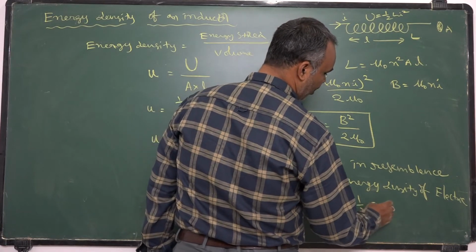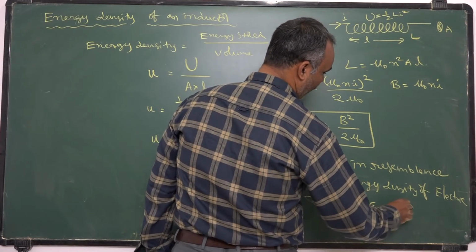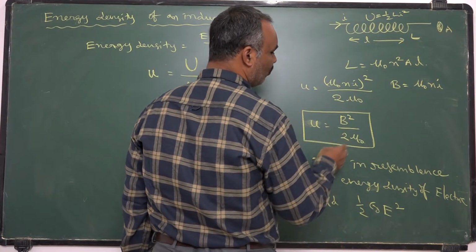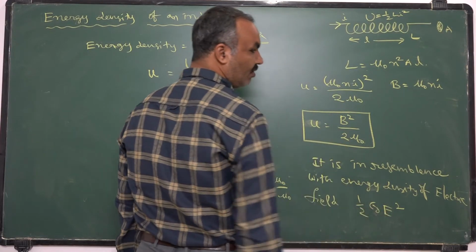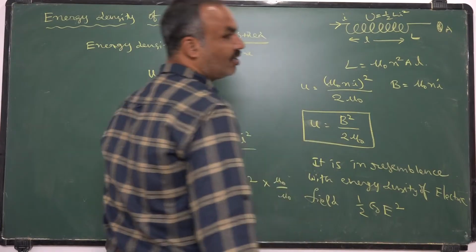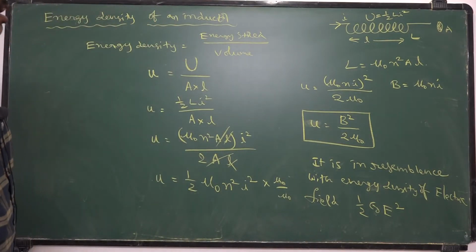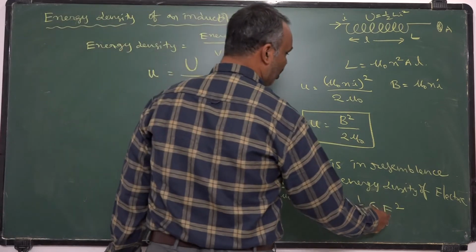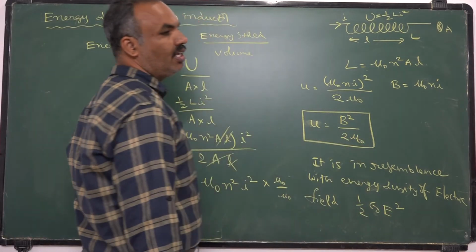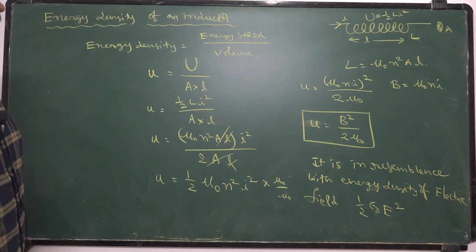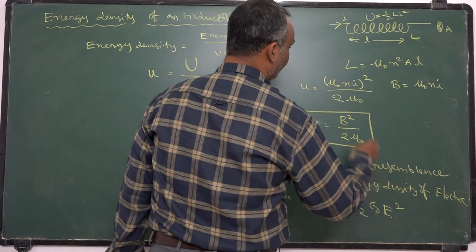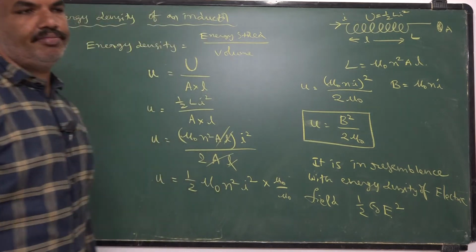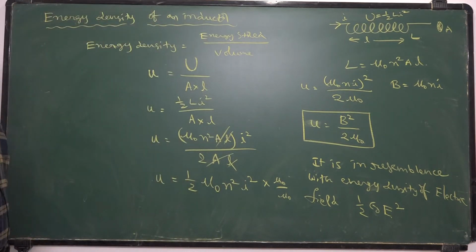Half epsilon naught E square. Here it is B square by 2 mu naught. Energy density of electric field we calculated in the electrostatics lesson. That is half epsilon naught E square. This is B square by 2 mu naught. Here permittivity will be in the numerator part. Here permeability is in the denominator part. This is the strength of electric field. This is the strength of magnetic field. I hope everybody followed this.